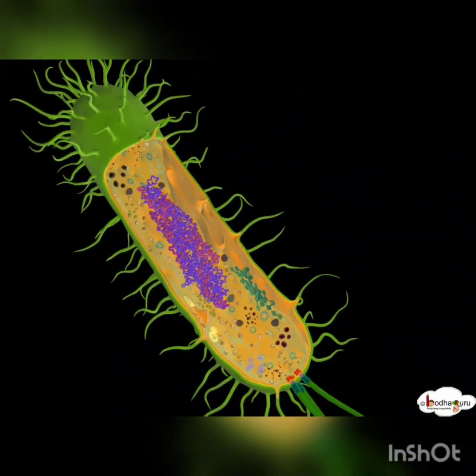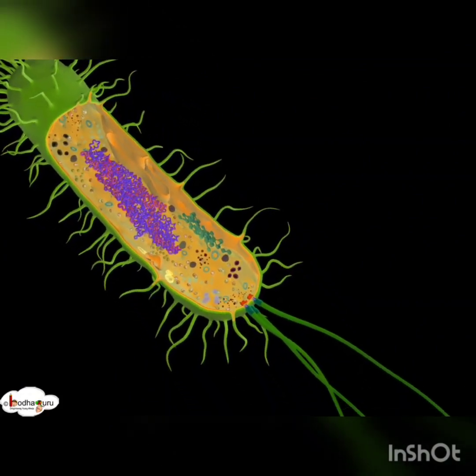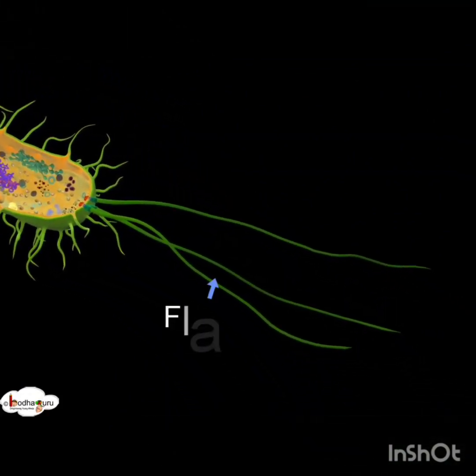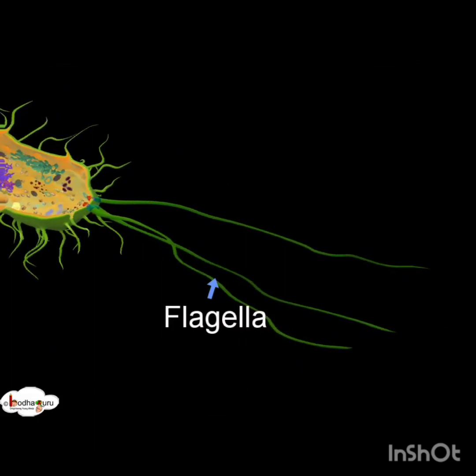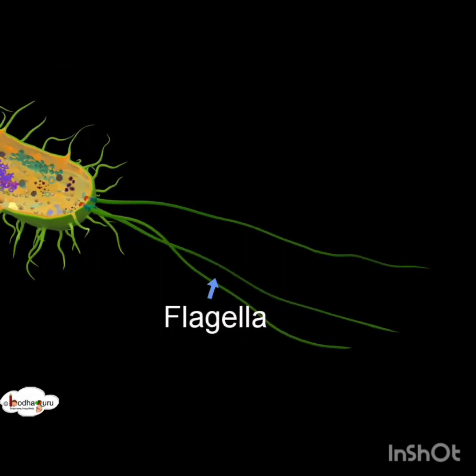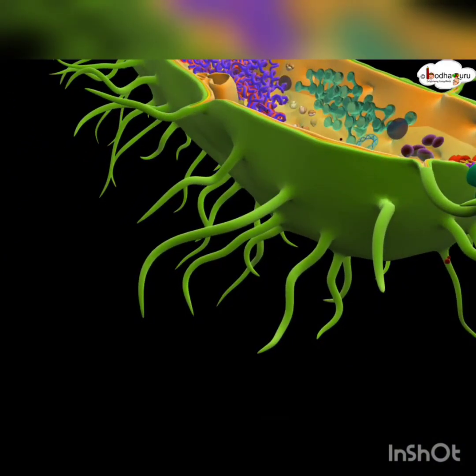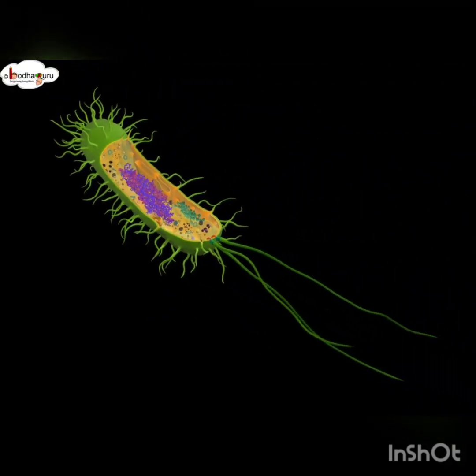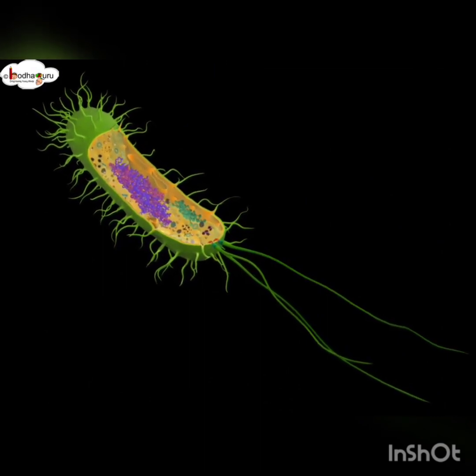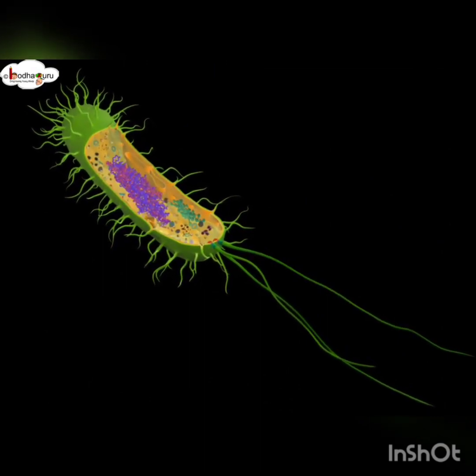Though made of a single cell, many bacteria have filament-like flagella, which can rotate and act like a propeller to make the bacteria move. These small hair-like structures are pili, which help it connect with other bacteria. They are a primitive and simple form of life that has survived through billions of years.